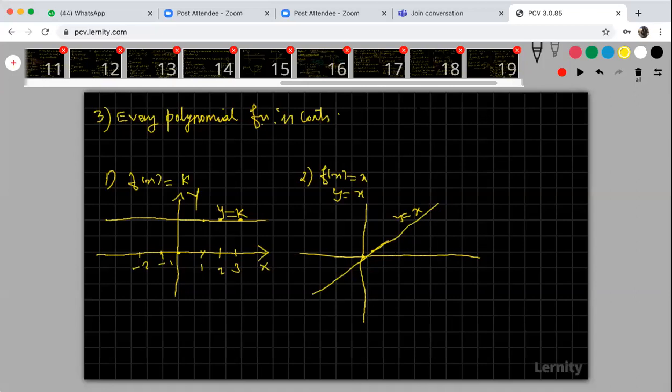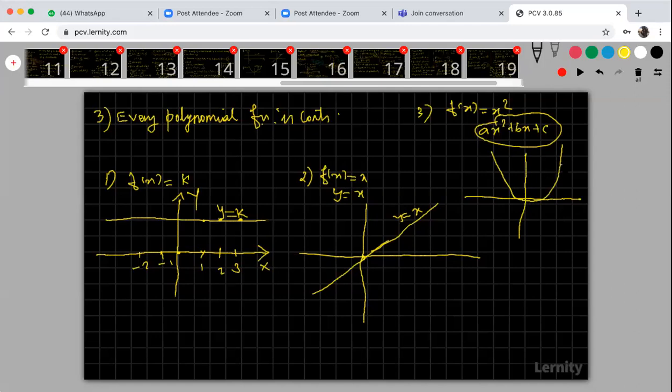Suppose I am taking the third one, polynomial. Every polynomial function is continuous. If you take f of x is equal to x square, it is a quadratic polynomial. Usually, what is a quadratic polynomial? a x square plus b x plus c. This is a quadratic polynomial. And here, a is 1, b is 0, c is 0. So therefore, this is a quadratic polynomial. We know what the curve for x square is. This is a parabola, y is equal to x square. Look at that. This is also continuous.